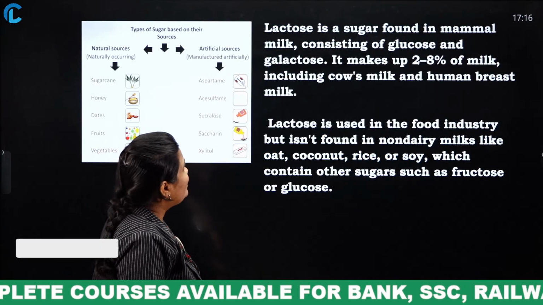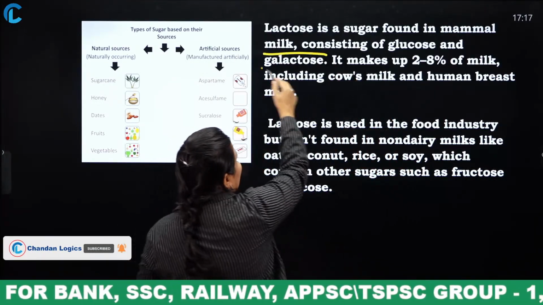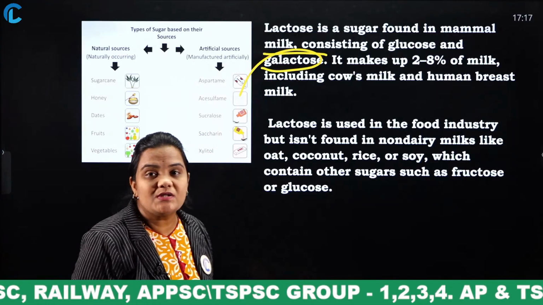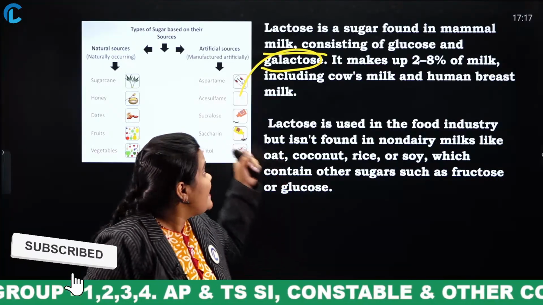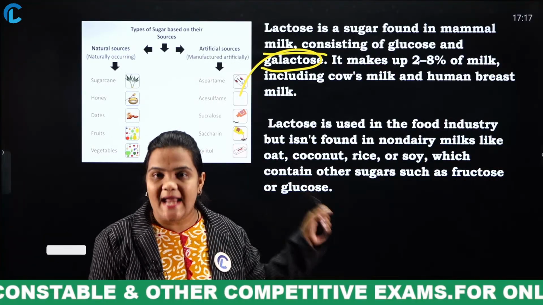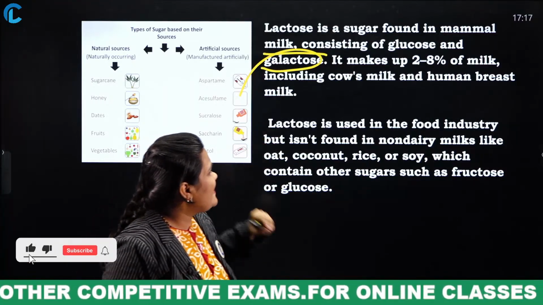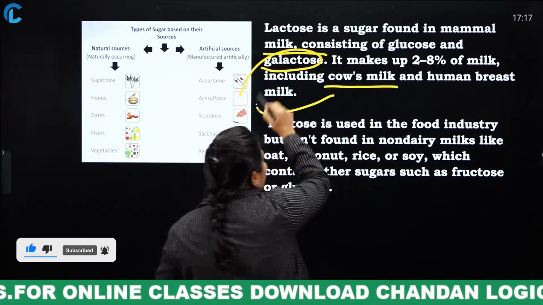Lactose is a sugar found in mammal milk, consisting of glucose and galactose. Lactose is a disaccharide, that is, it is a combination of glucose plus galactose. The combination of glucose and galactose gives us lactose. It makes up to 2.8% of milk, including cow's milk and human breast milk.